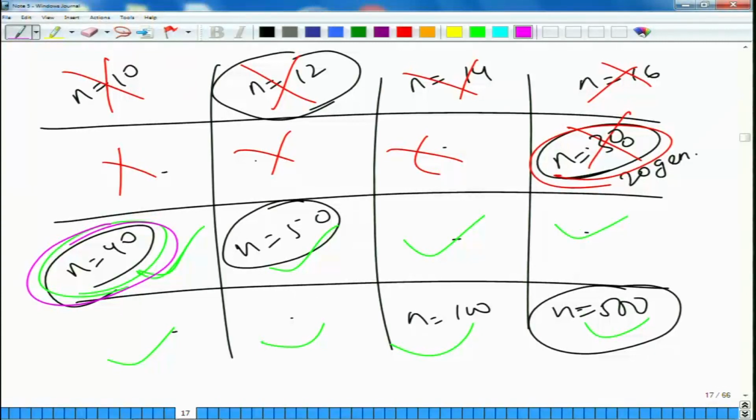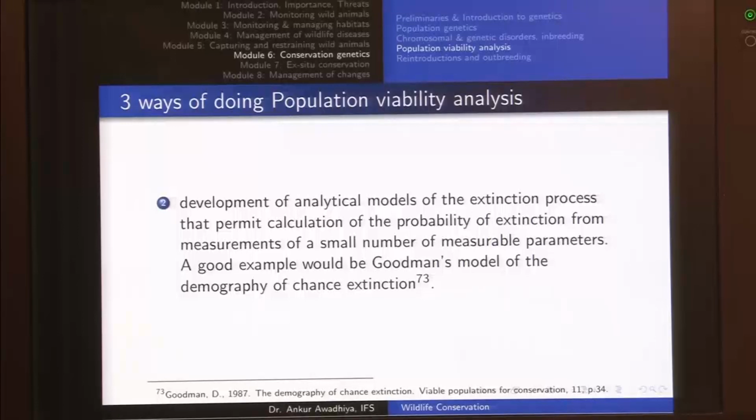So, this is one way in which we are making use of field information or empirical information to understand the viability of different population sizes. So, this is the first approach. The second approach is the development of analytical models of the extinction process that permit calculation of the probability of extinction from measurements of a small number of measurable parameters. So, an example is Goodman's model of the demography of chance extinction.